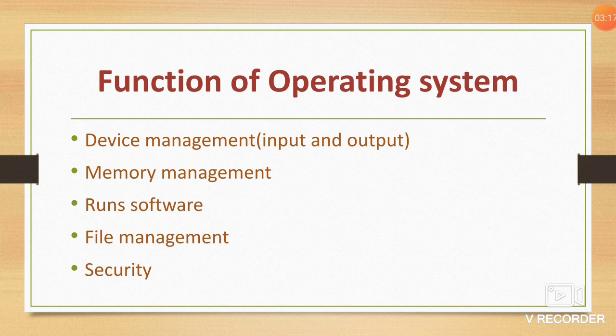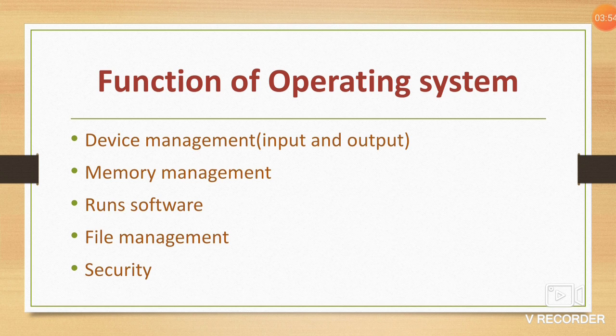Now one more example is given: the operating system is like the principal of your school. What is the responsibility of the principal? The principal manages the school, like supervising the students, teachers and workers, maintaining discipline, setting the examination schedule, timetable, curriculum, etc. It means without the principal, everything will not be managed. Similarly, if the operating system of the computer is not working properly, you cannot work on it.